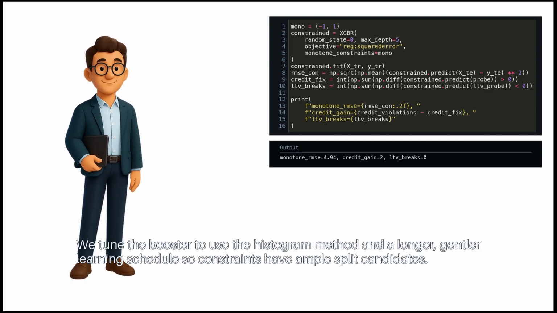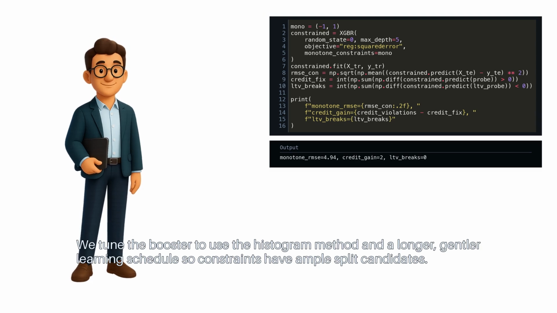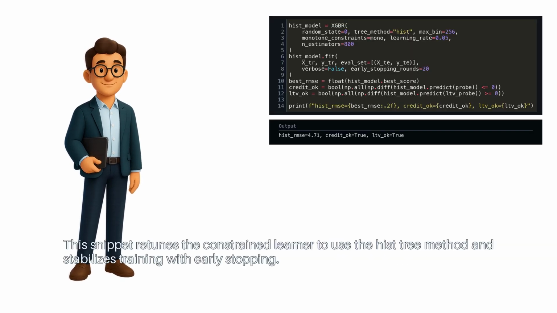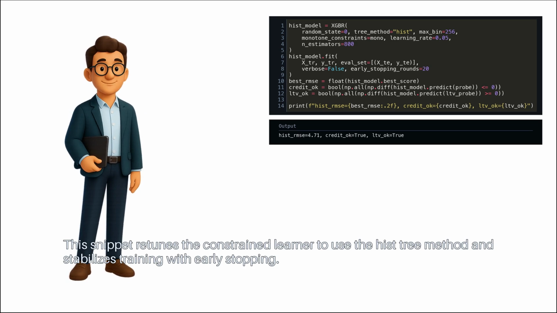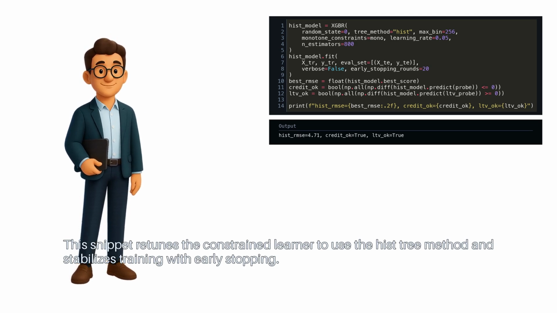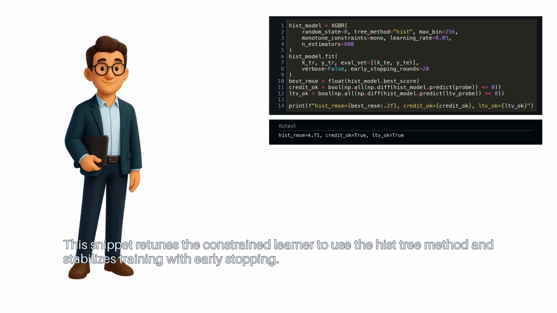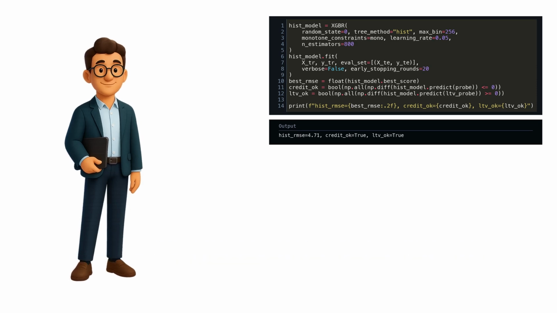We tune the booster to use the histogram method and a longer, gentler learning schedule, so constraints have ample split candidates. This snippet retunes the constrained learner to use the hist tree method and stabilizes training with early stopping.